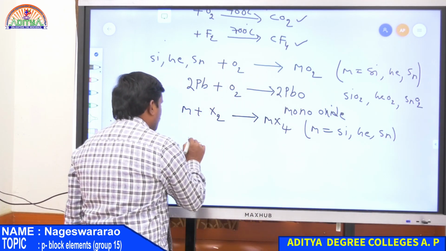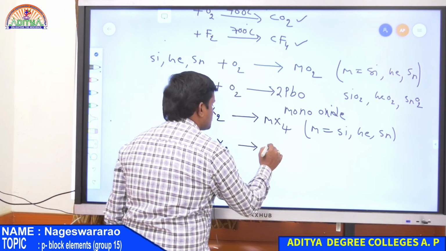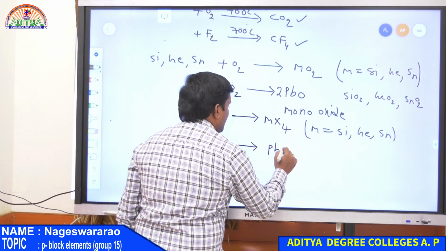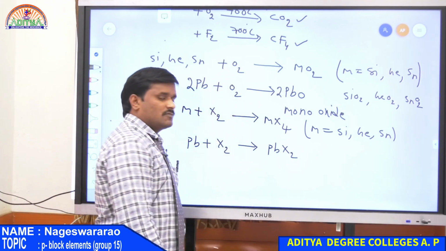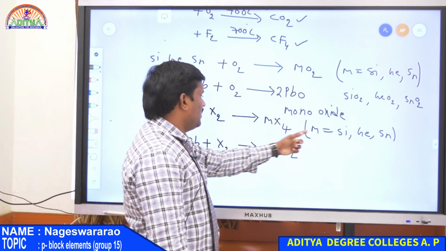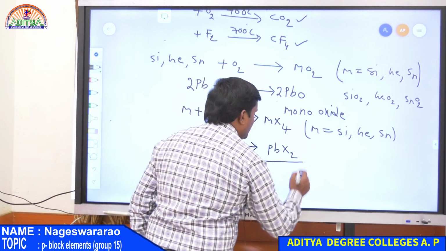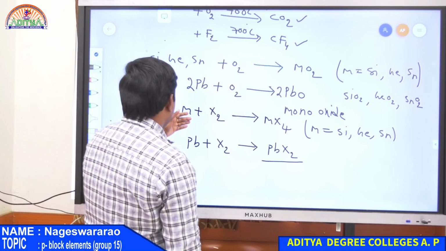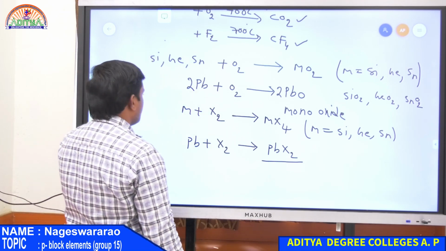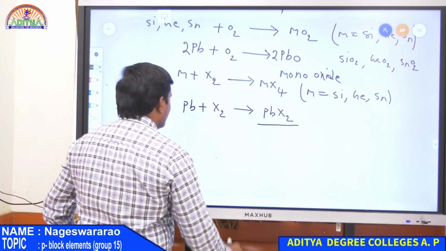Similarly, only lead reacts with X2, that is halogen, and it only gives PbX2. So here 4 halogens are bonded with the element, but in the case of lead there is only formation of PbX2. So the reason for the formation of MX4 or PbX2 is due to the inert pair effect.